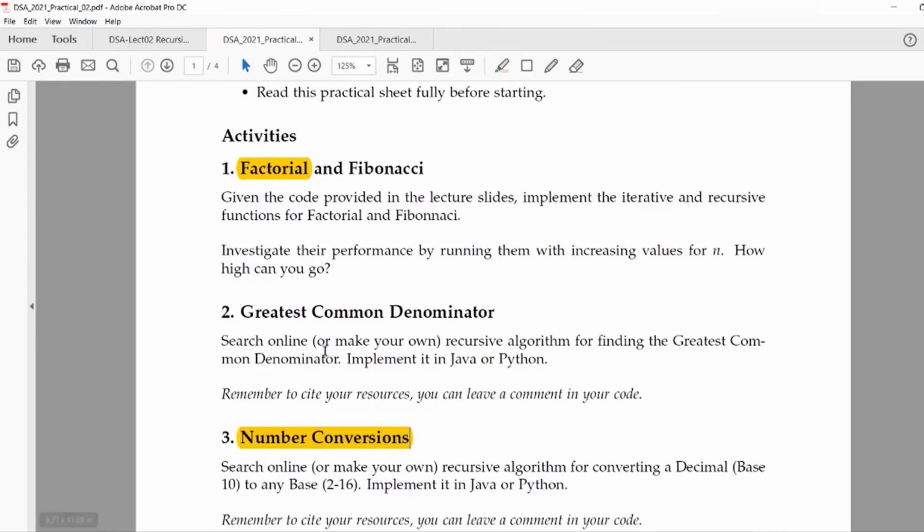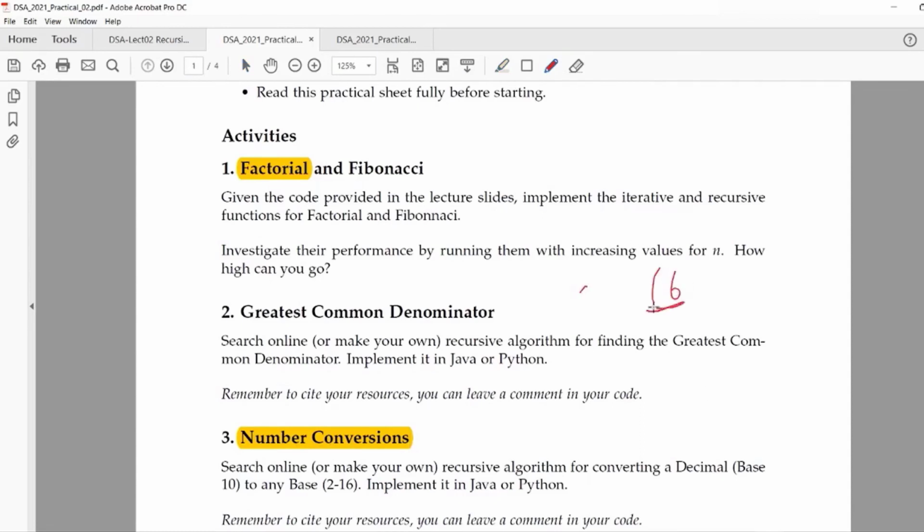For this worksheet, I would advise you to try to blindfold yourself. Don't refer to the code. Try to write it out yourself. Factorial and number conversion, it's truly very possible. Write the number conversion by yourself. The number conversion is just what I told you just now. This one.